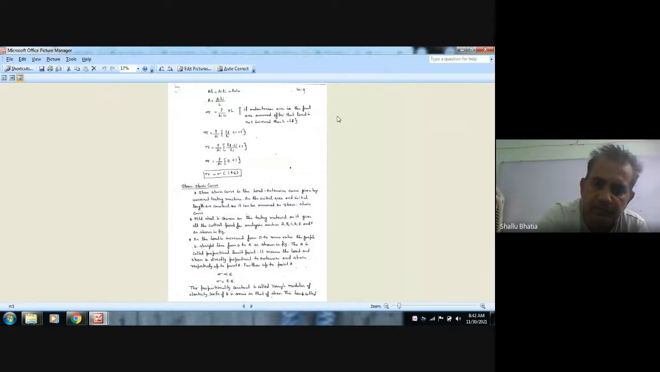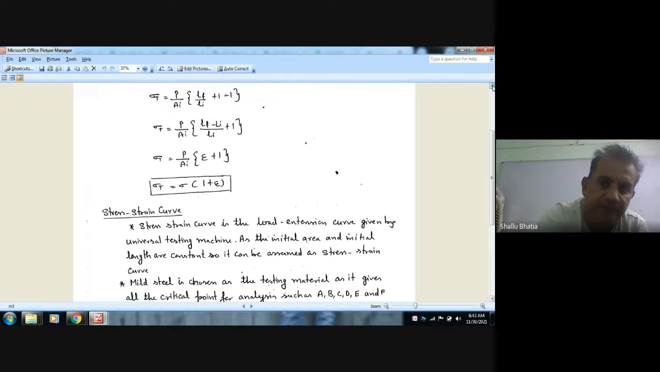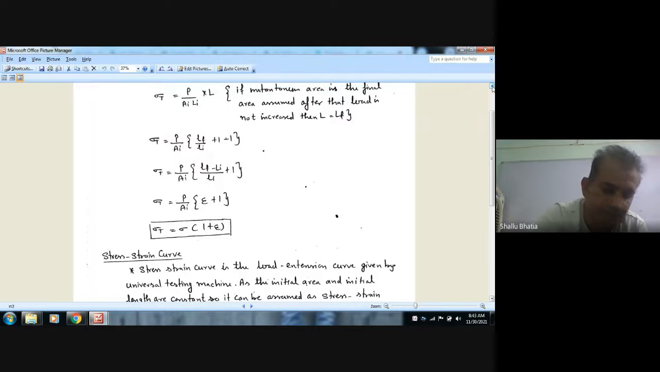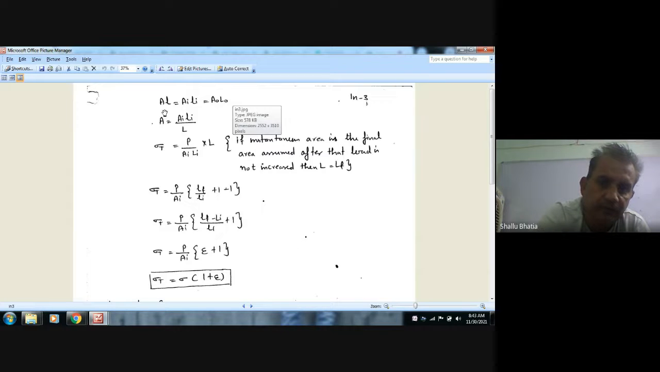Now the true stress is P by A, and simple stress is P by Ai. To derive the relationship between true stress and simple stress, we will take the volume constant. Here A·L is the instantaneous volume, Ai·Li is the initial volume, and A0·L0 is the final volume. So from this we can derive A is equal to Ai Li by L.